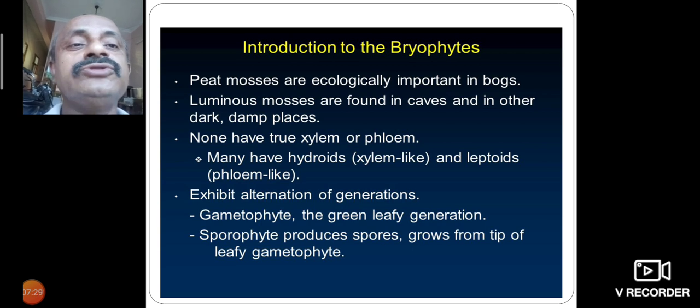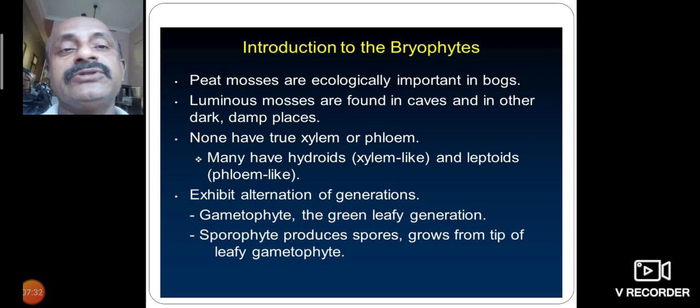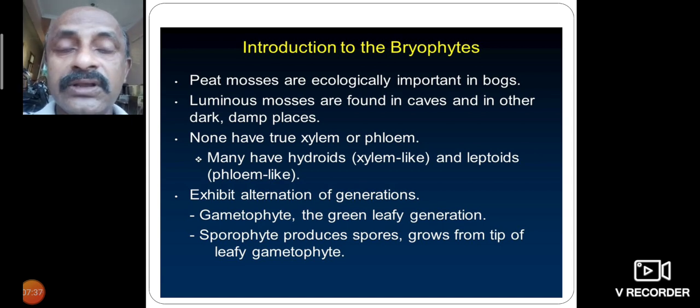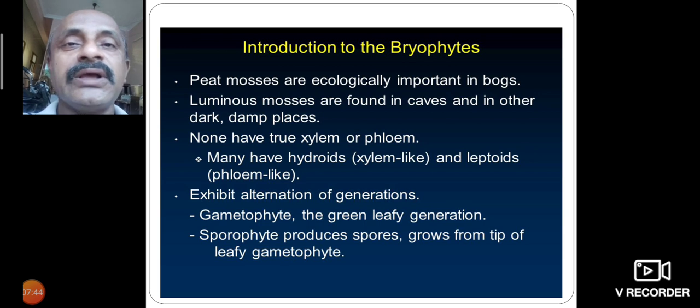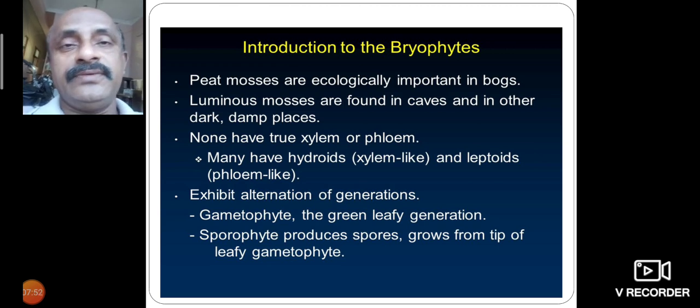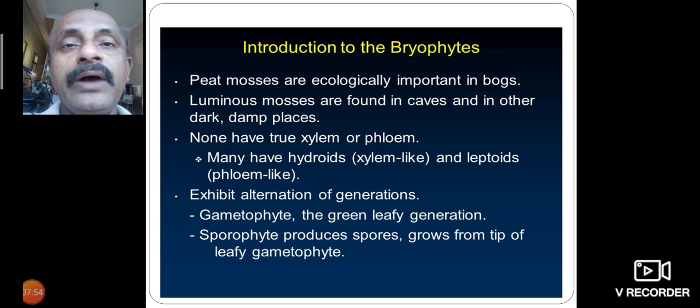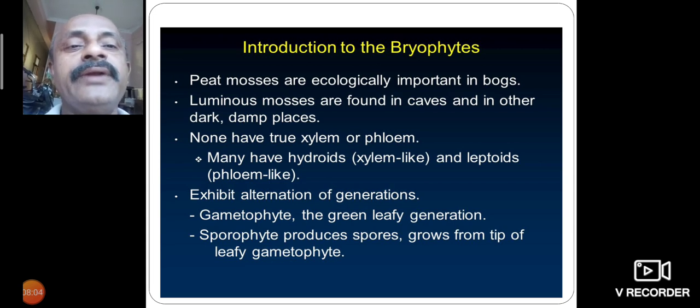Some plants have no xylem or phloem. Xylem normally divides into four parts: xylem vessels, xylem parenchyma, xylem tracheids and xylem fibers, but here tracheids are absent and only xylem cells are present. Many have hydroids. Hydroids means xylem-like tissue, the part that transports water from the soil to the aerial parts of the plant. And leptoids means phloem.